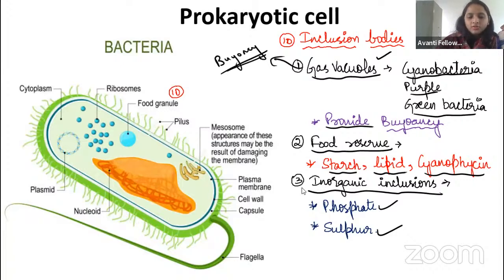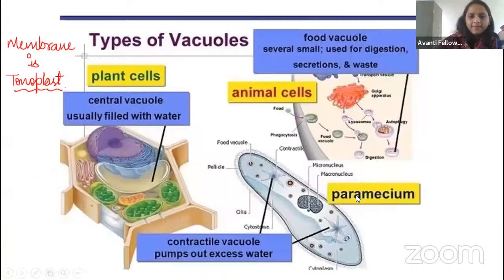Okay, fine. Let us come to the next. Let us talk about the vacuoles, guys. We have studied inclusion bodies, now let us talk about the vacuole. Whenever you see a plant cell, in the center there is a big vacuole, the central vacuole, which is very large. About 90% of the plant cell is made up of the vacuole only. Now let us come to the animal cell. The animal cell contains only small vacuoles, or we can call them negligible vacuoles.